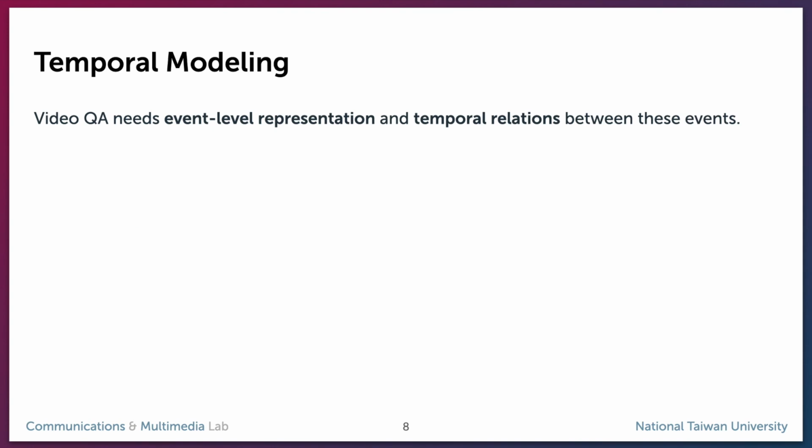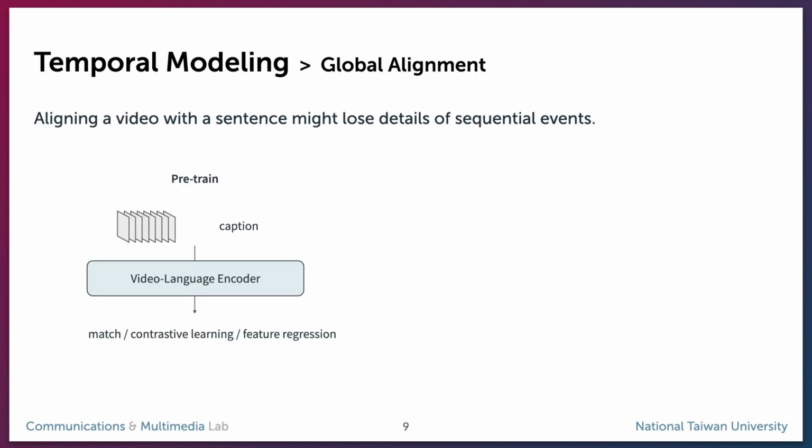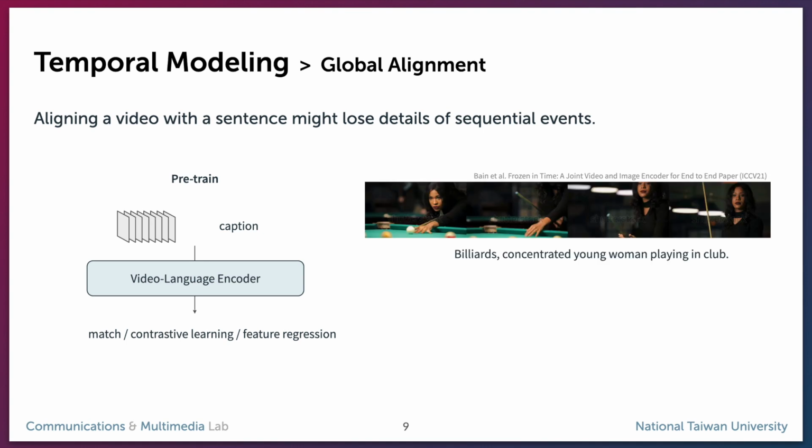Besides, existing temporal modeling is also not fine-grained enough. From these example questions here, we can see that a model has to recognize events in videos and build the temporal relations between these events. For example, an event happens before or after another one. But some pre-training approaches pair a video with a single sentence description. We may lose details if they are not mentioned in this single sentence. For example, from this caption here, we cannot know what happens after the woman hit the ball.